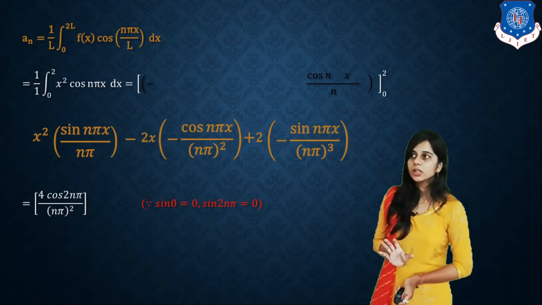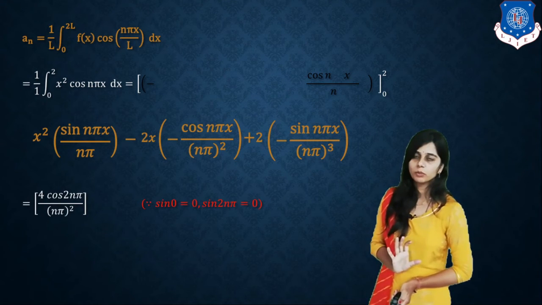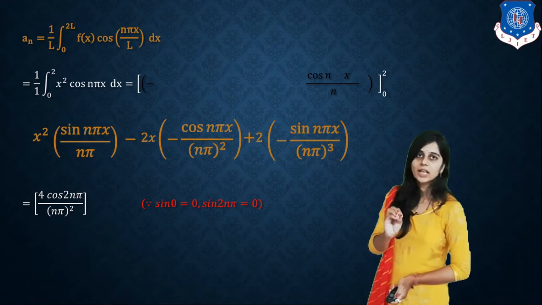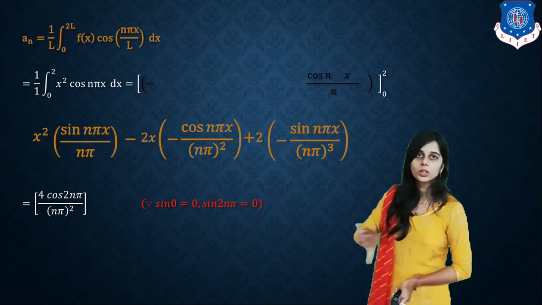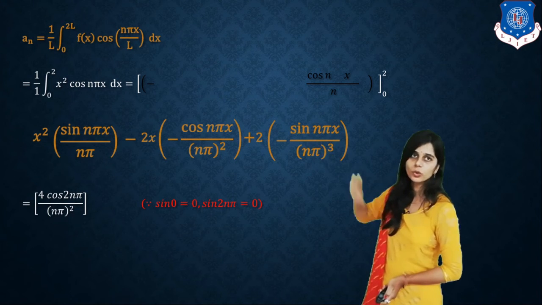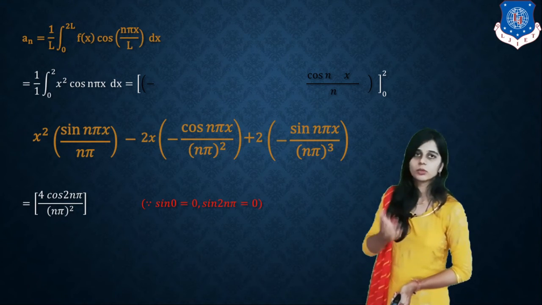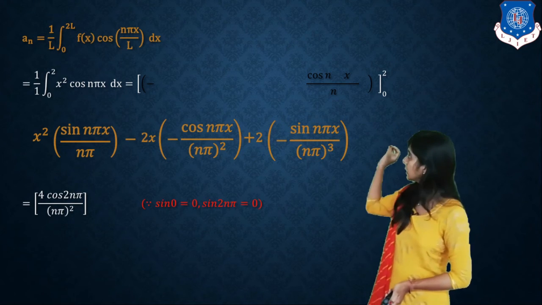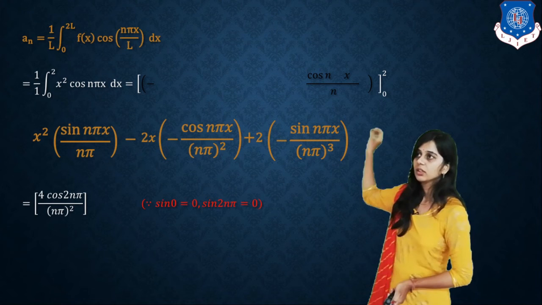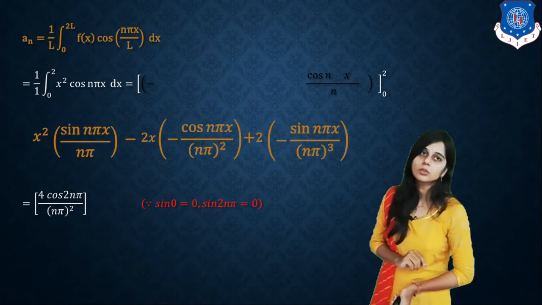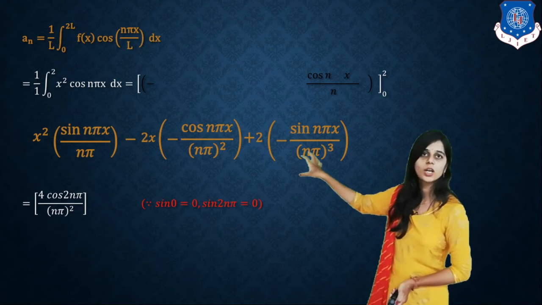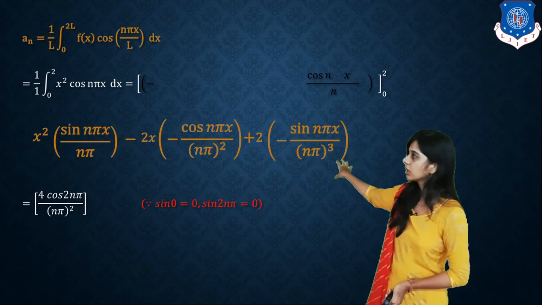Now taking upper limit minus lower limit. For the lower limit we get 0: sin 0 is 0, x square is 0, 2x is 0. So the lower limit is 0. Now we take the upper limit, which is 2. We take 2 square. Now sin 2n pi is also 0. So the first term is 0 and the third term is 0 for the upper limit.